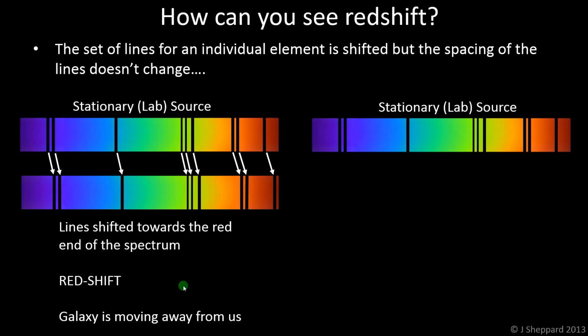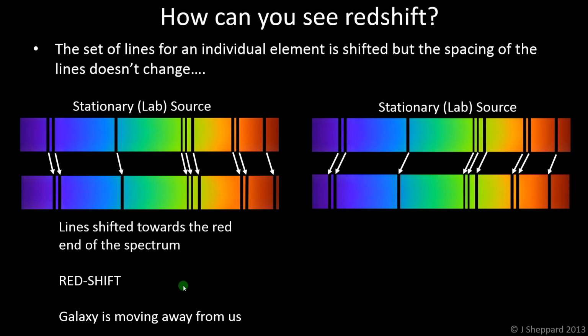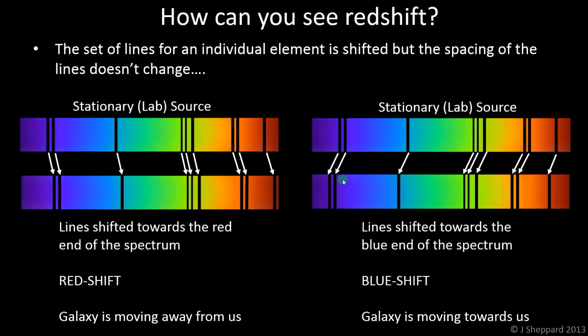And if we were to find light from a star where the lines had shifted the other way, so this time again they've shifted towards the blue end of the spectrum, that means that the star in question is moving towards us. We call that blue shift. So in this case, if we found stars in a distant galaxy where they were blue shifted, that would mean the galaxy is moving towards us. So that's what redshift is, and the information it gives us is literally how fast the galaxy is moving and whether it's moving towards us or away from us. The more redshifted it is, the faster it's moving away. The more blue shifted it is, the faster it's moving towards us.